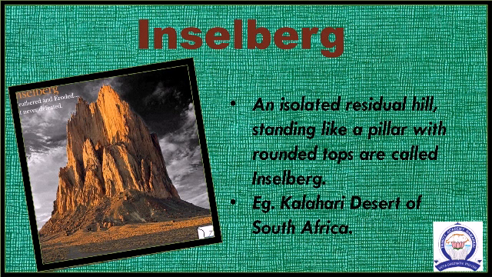Therefore, such rocks have a narrow base and a wider top. An isolated residual hill standing like a pillar with a rounded top is called an inselberg. Example, inselbergs in the Kalahari Desert in South Africa.